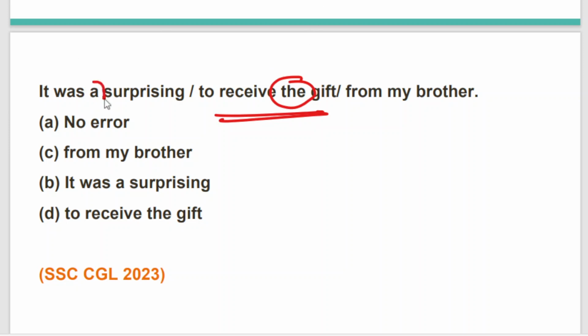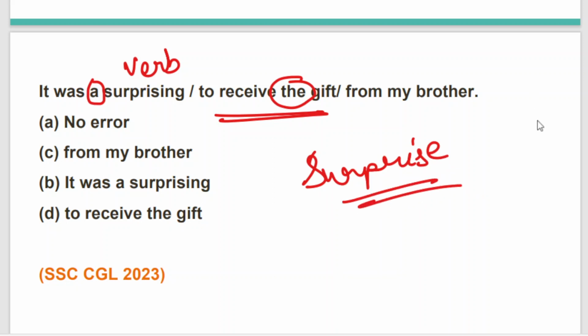Now, how come we use a before it? Because surprising is a verb. Oh my God, I'm so surprised to see you. So surprised, surprising, these are nothing but verbs themselves. So we cannot use any article before a verb. So we have to omit the letter a before surprising.